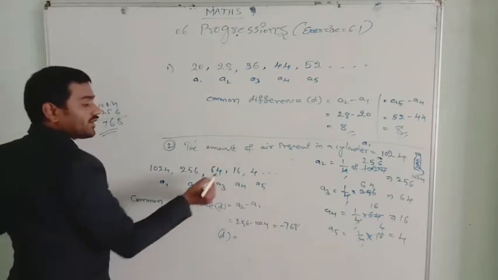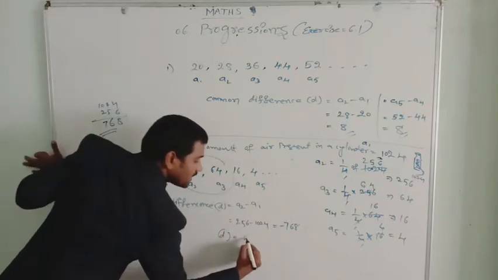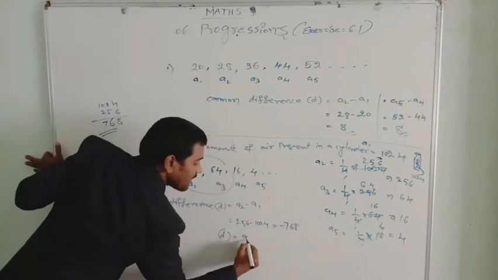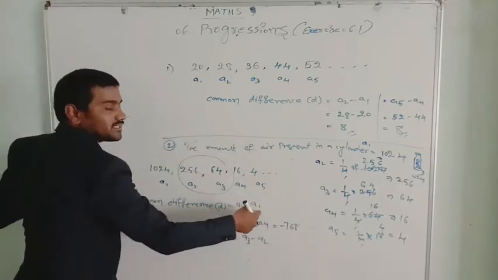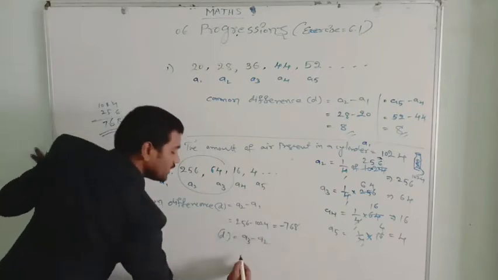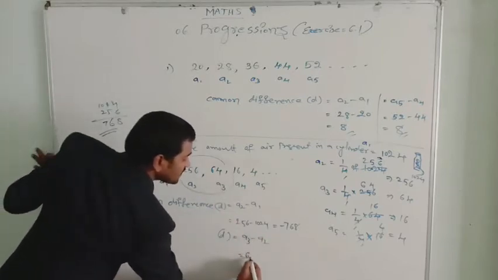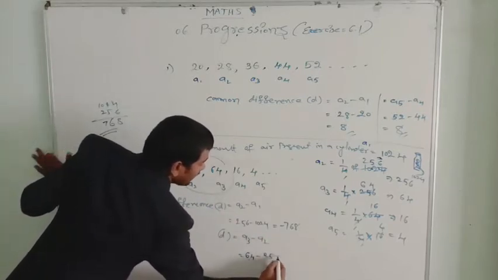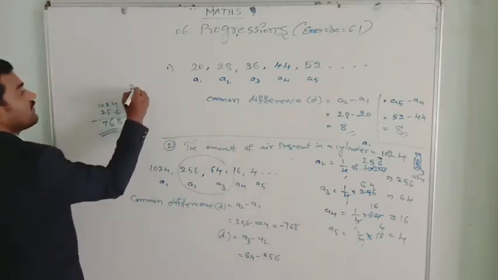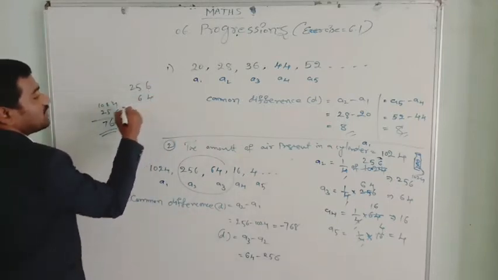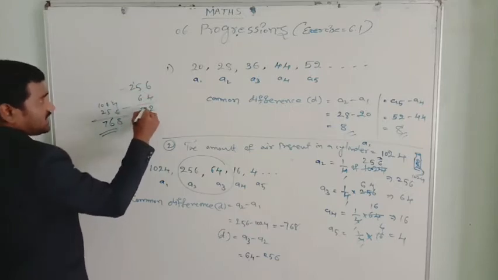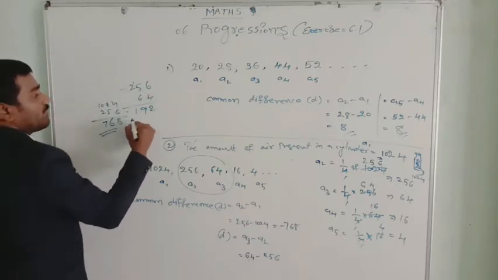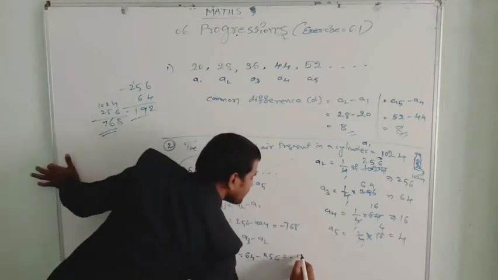Next we find the common difference again. This time I take A3 minus A2. Earlier I took A2 minus A1, here A3 minus A2. A3 is 64 minus 256, which is minus 192.